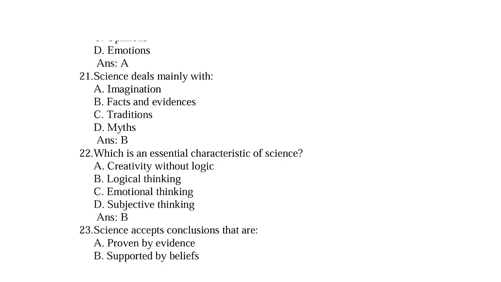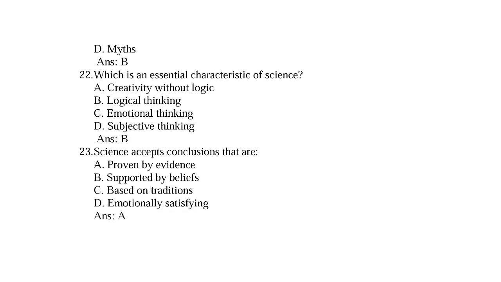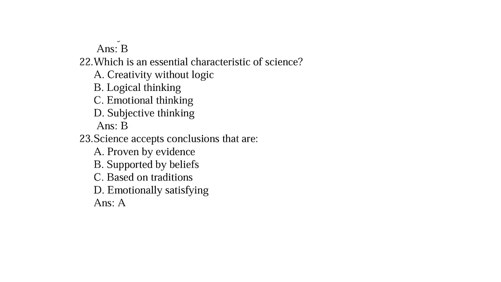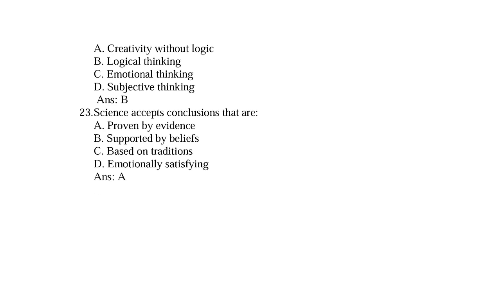Next question. Science deals mainly with option A imagination, B facts and evidence, C traditions, D myths. So right option is B, facts and evidence. Next, which is an essential characteristic of science? Option A creativity without logic, B logical thinking, C emotional thinking, D subjective thinking. So right option is B, logical thinking.